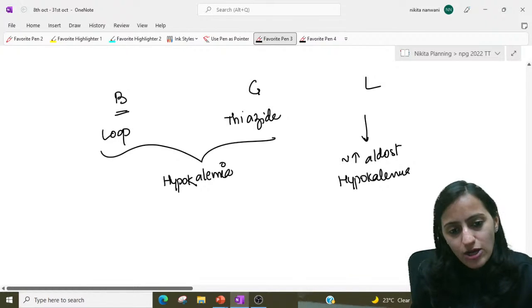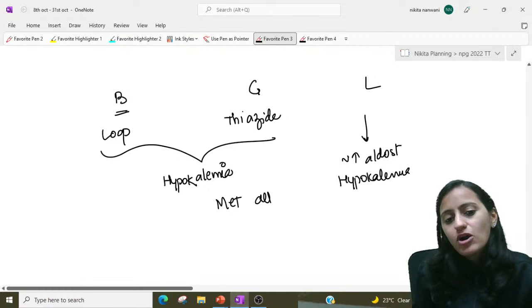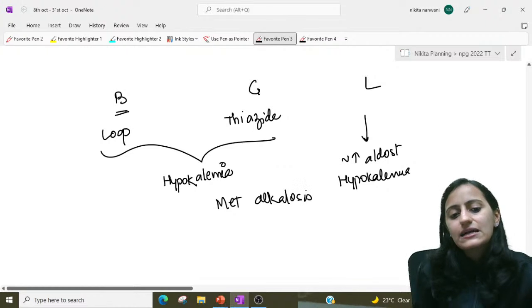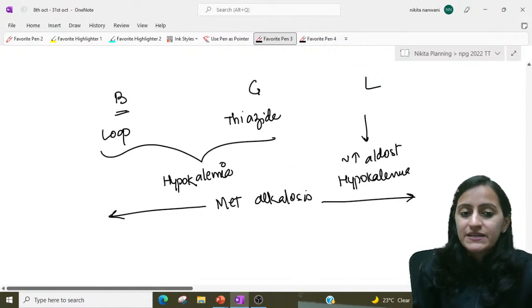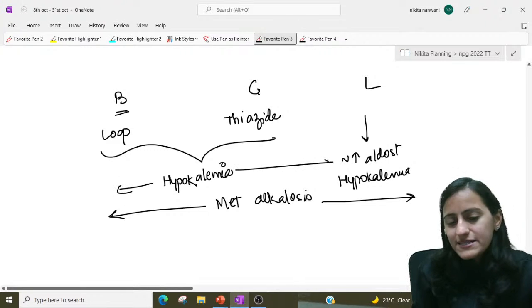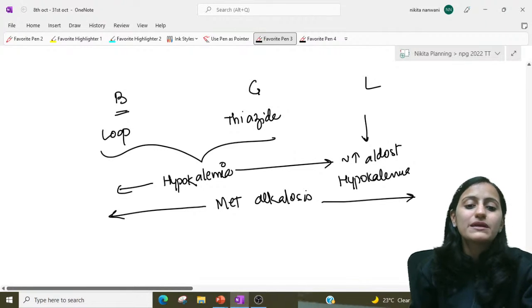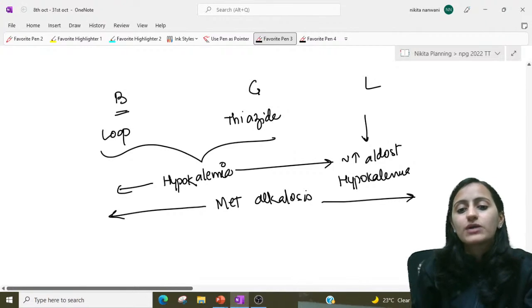Hypokalemia, all K loss, means all the three will cause metabolic alkalosis. Okay, all the three will cause metabolic alkalosis. Is this clear with everyone? So basically all the three will present with metabolic alkalosis with hypokalemia.